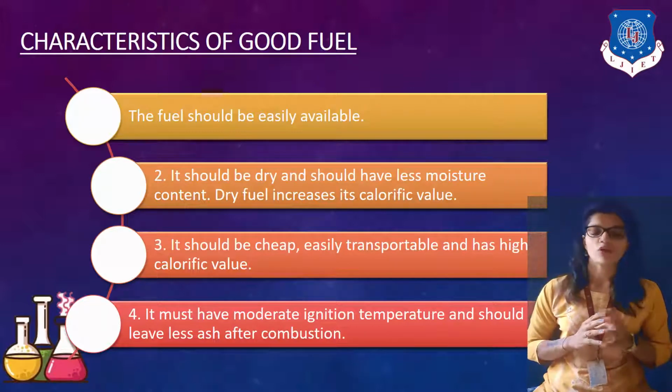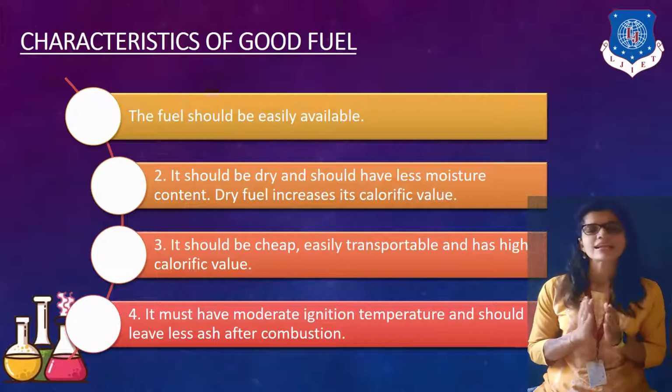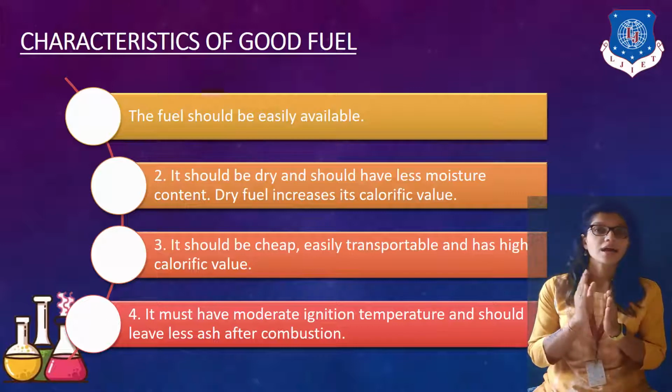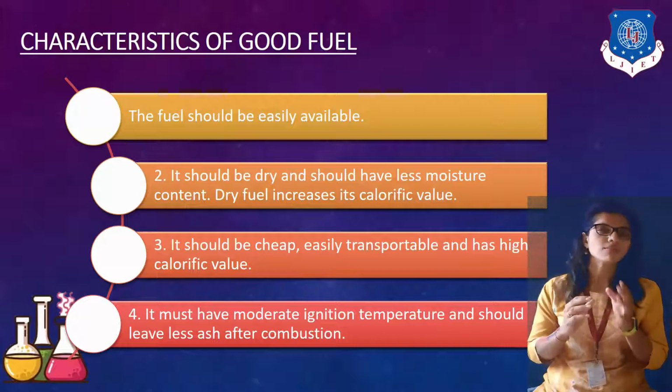right? Now, the third characteristic is it should be cheap, easily transportable and have high calorific value, right? Calorific value means, whatever we burn, how many calories we actually obtain on combustion.